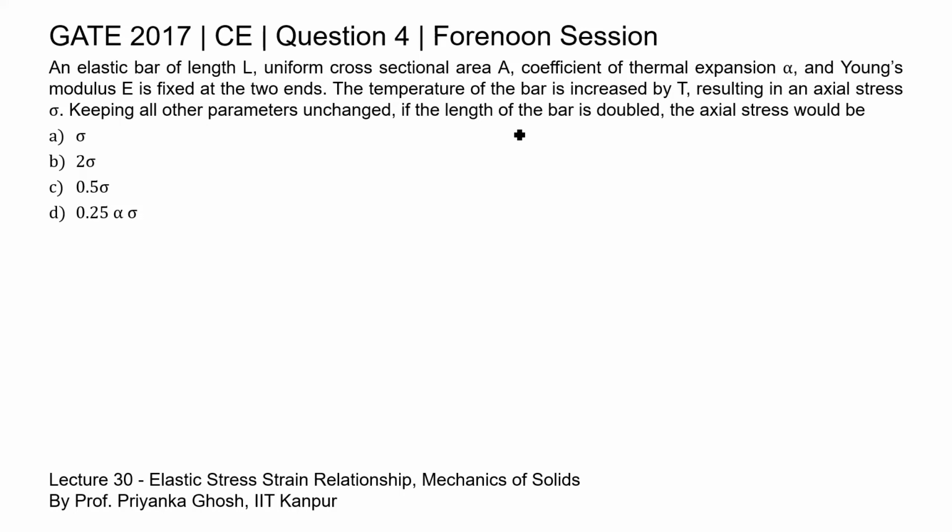So, it can be said that if the length of the bar is doubled, then there will be no change in axial stress. So, axial stress will be unchanged. The axial stress was sigma, so now after the length of the bar is doubled, the axial stress will be the same as sigma.